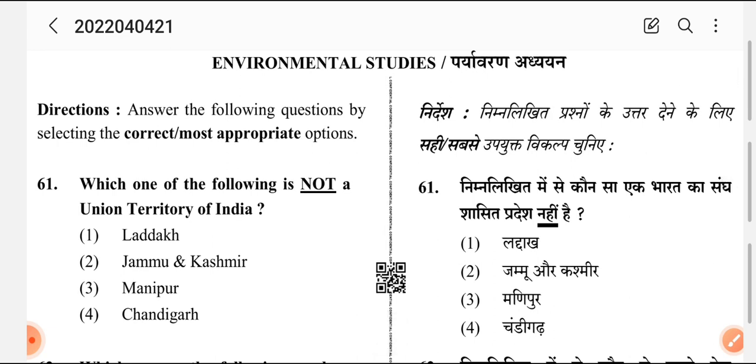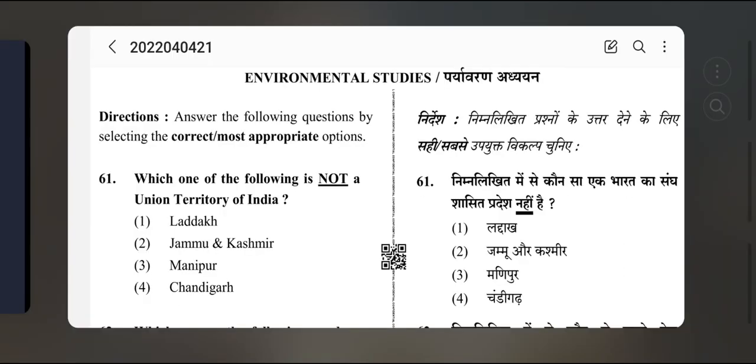Which one of the following is not a union territory? 1. Ladakh, 2. Jammu and Kashmir, 3. Manipur, 4. Chandigarh. I'll give you 10 seconds for the answer.